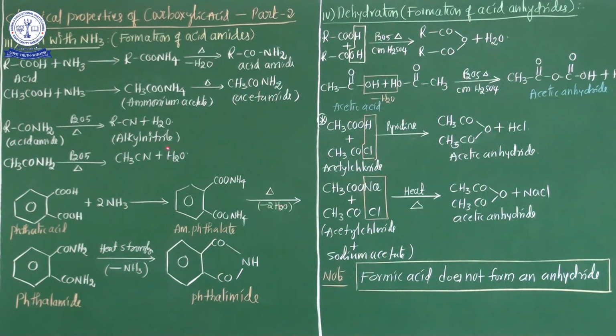Benzamide formula: C6H5CONH2. Generally, an acid amide treated with dehydrating agents such as phosphorus pentachloride or phosphorus pentoxide immediately loses one more water molecule to form the cyanide group.